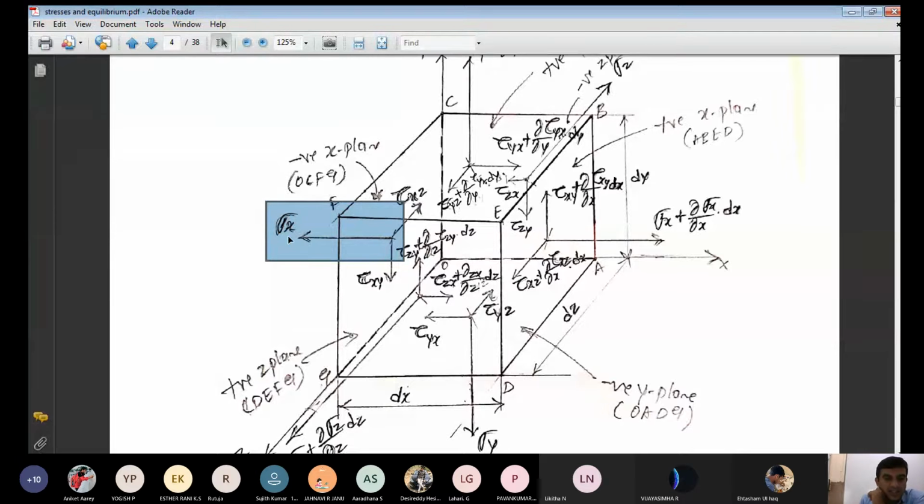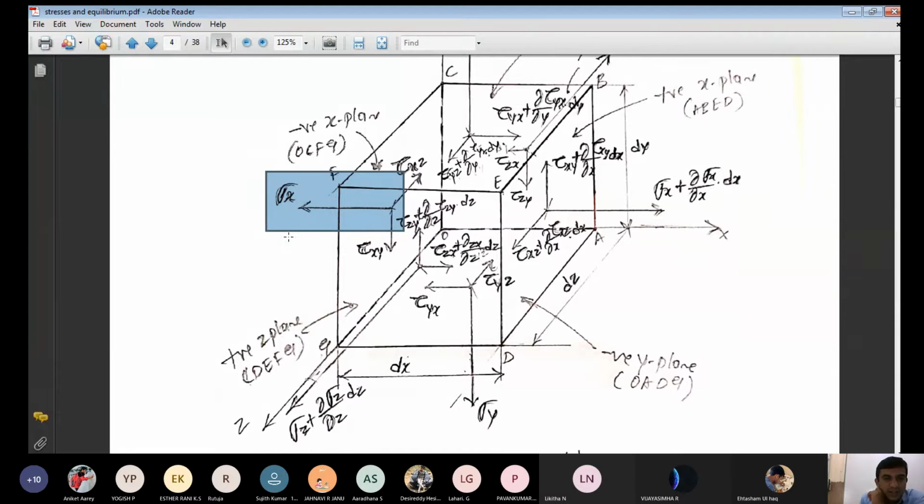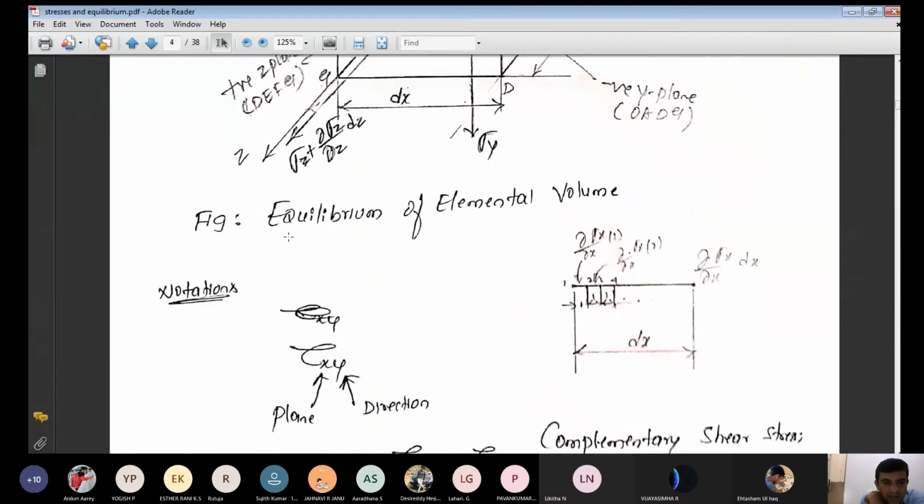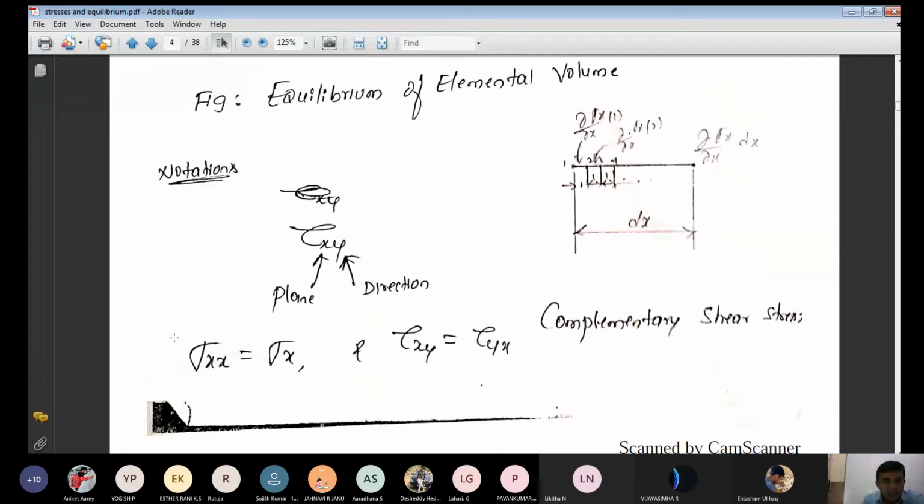What is sigma xx? Now you can see that I can write sigma xx is equal to sigma x. The first subscript letter shows that it is related to a plane. If you see tau xy, the first letter shows the plane, the second letter shows the direction.